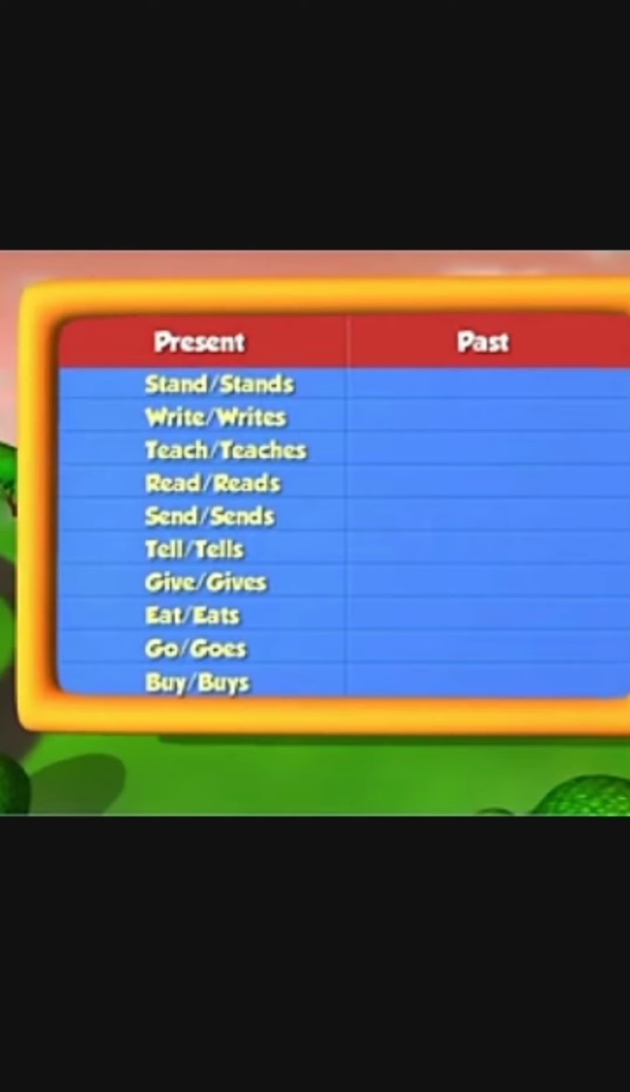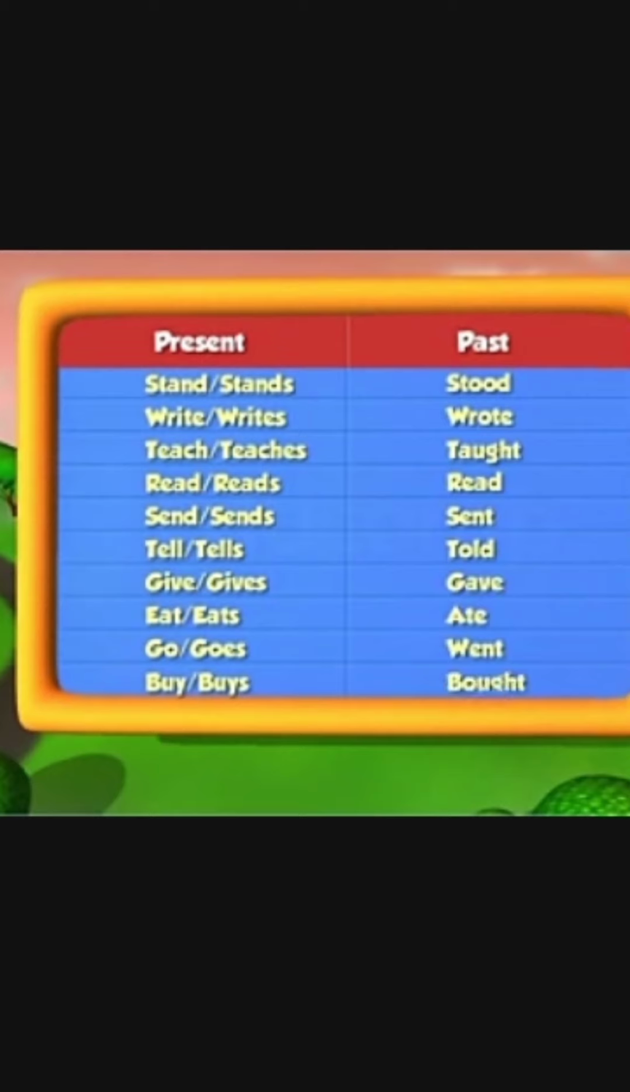Now, children, there are certain verbs whose past tense is not formed by adding d or ed, but in a different way. This table shows some verbs. Let us begin. Stand or stands is present. Past is stood. Present, write or writes. Past, wrote. Present, teach, teaches. Past, taught. Present, read, reads. Past, read.